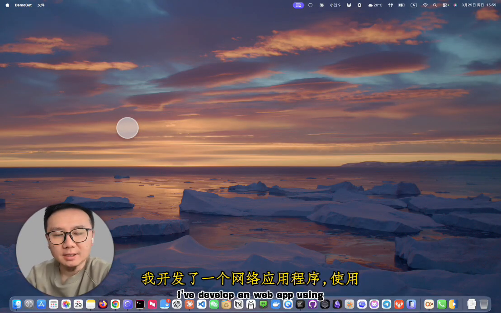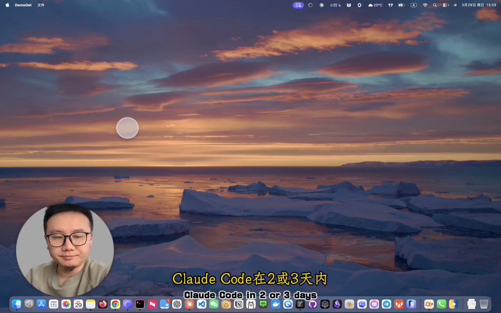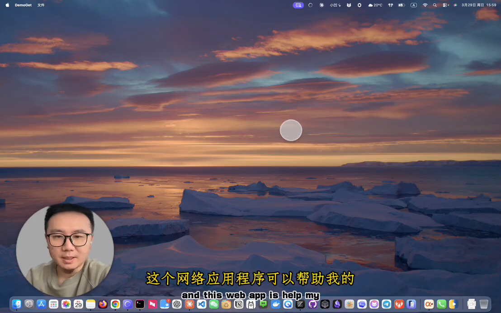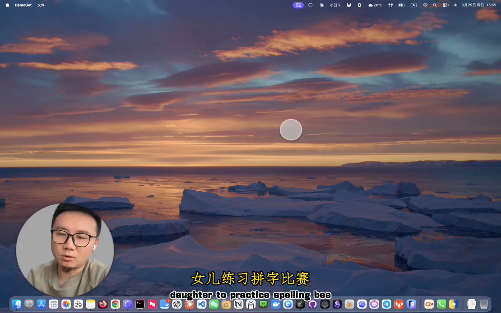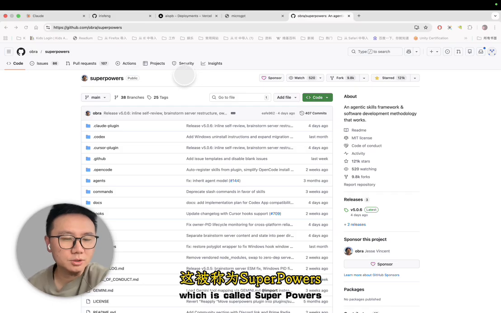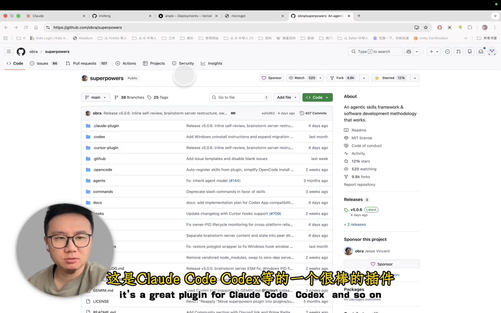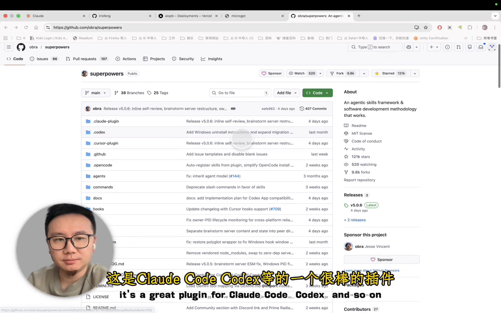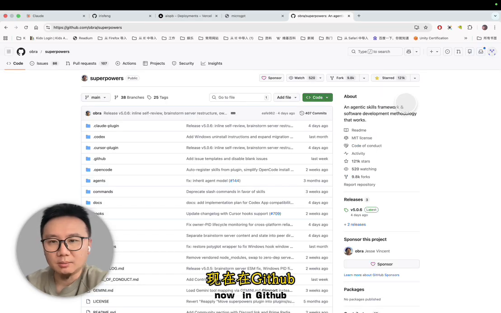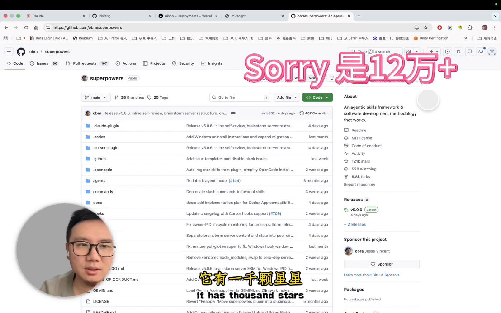Recently, I've developed a web app using Claude Code in 2 or 3 days, which is incredibly great. This web app helps my daughter practice spelling bee. First of all, I'll introduce this skill, which is called Superpowers. It's a great plugin for Claude Code, Codex and so on. Now in GitHub, it has 1,000 stars.